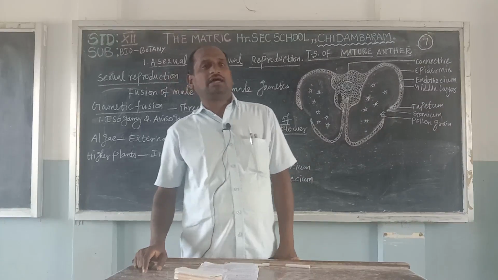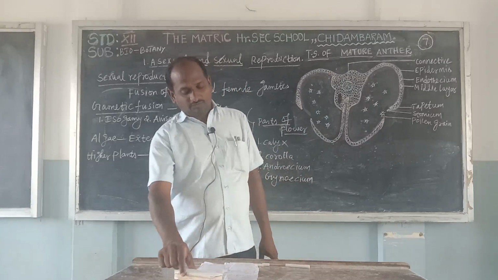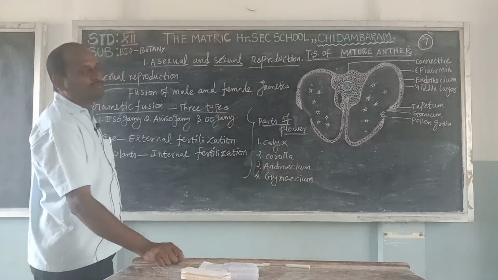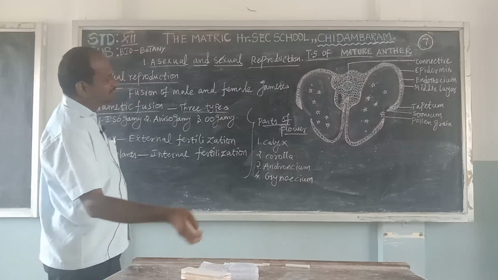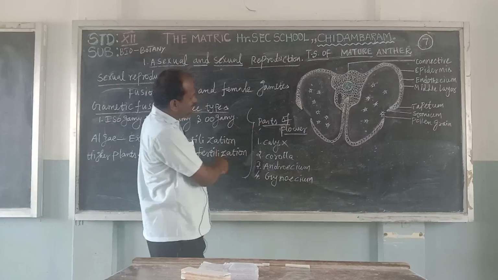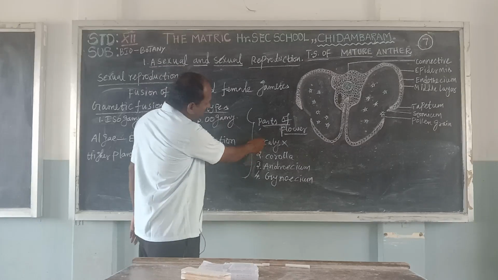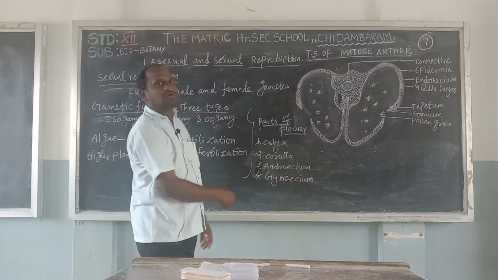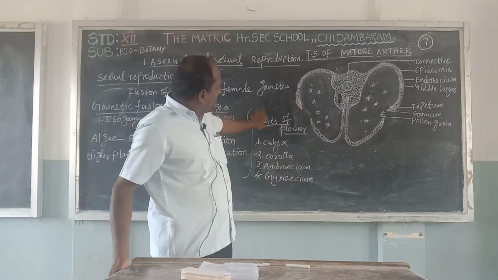Calyx and corolla are the other 2 parts. The parts of the flower are calyx, corolla, androecium and gynoecium. Mainly the androecium and gynoecium are the main parts used in reproduction.